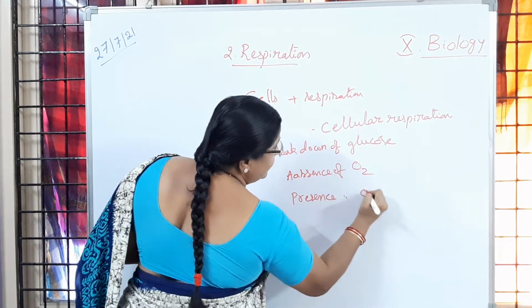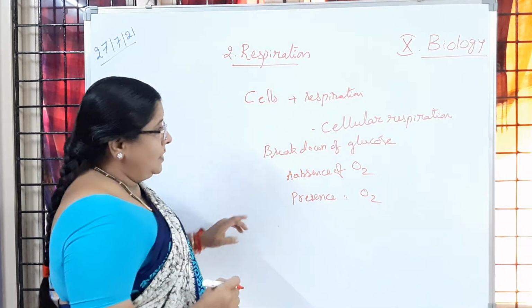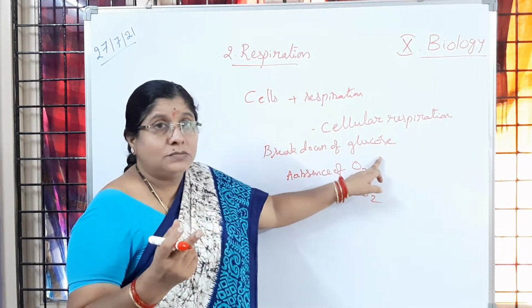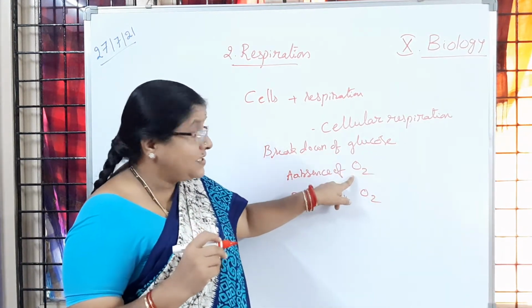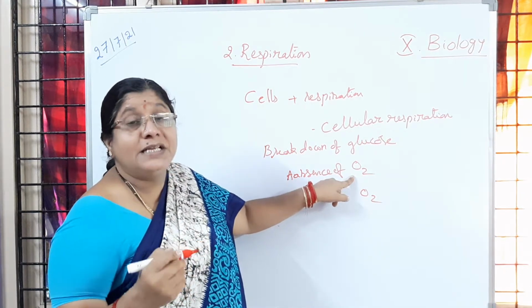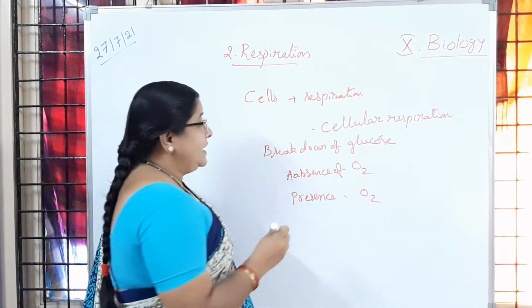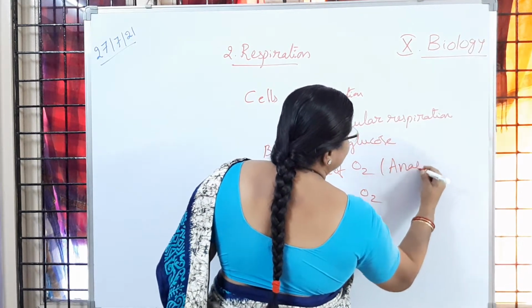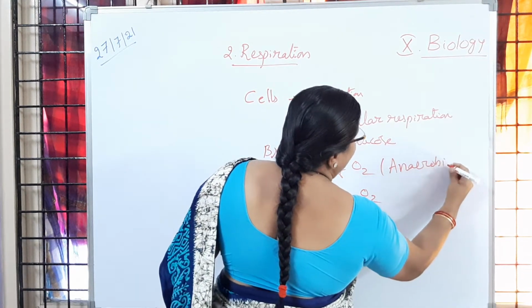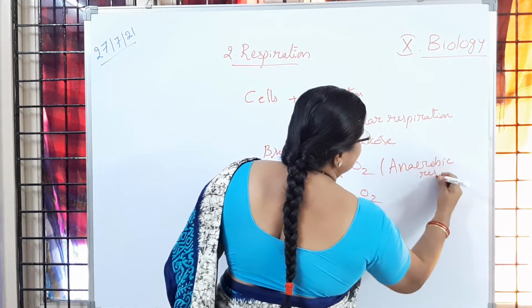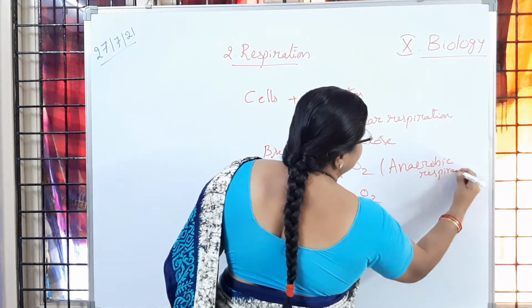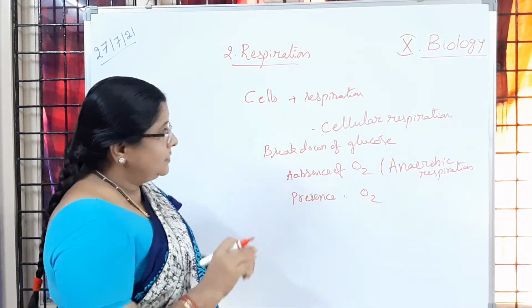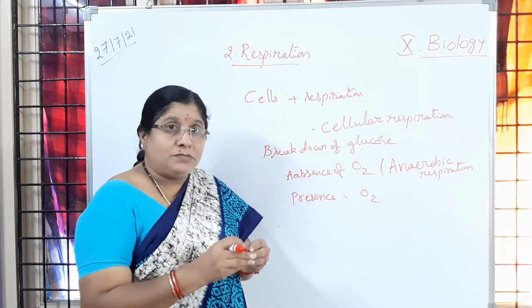So when glucose is breaking down in the absence of oxygen, releasing heat energy, it is called anaerobic respiration. Very important. Anaerobic respiration. Have you followed? The glucose is going to be broken down.